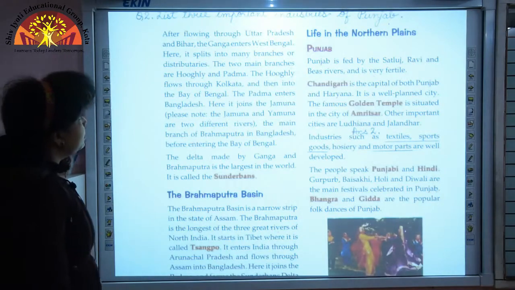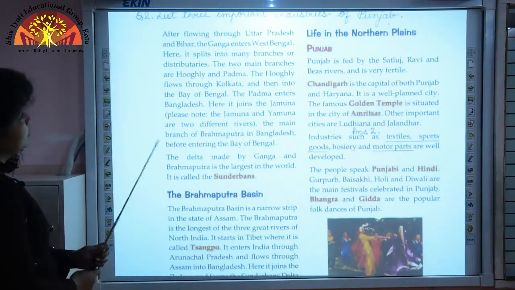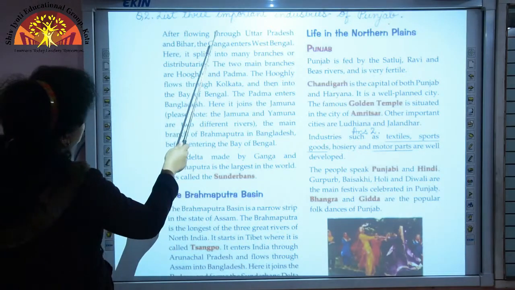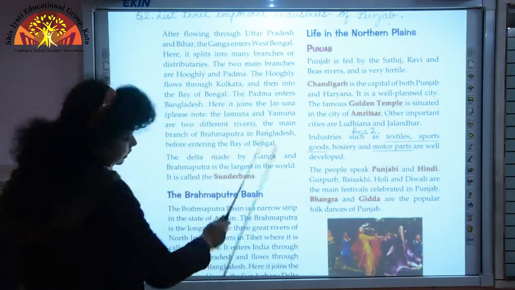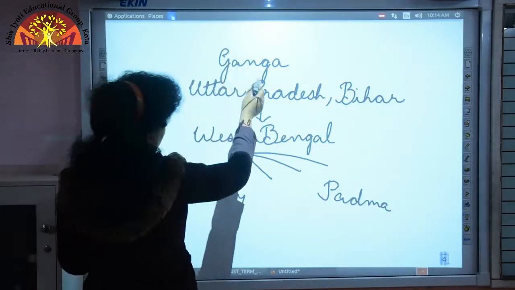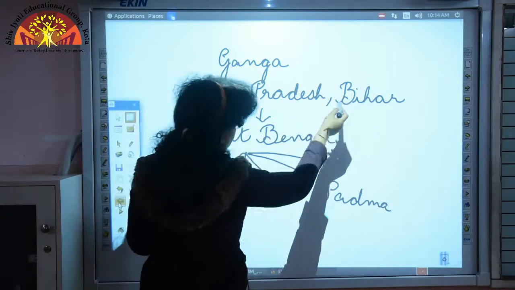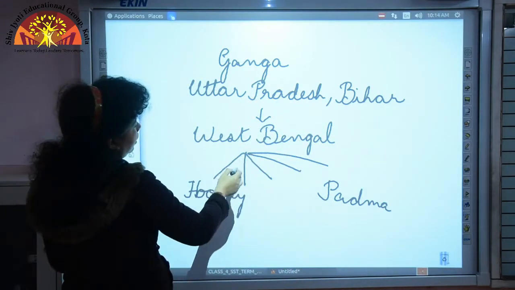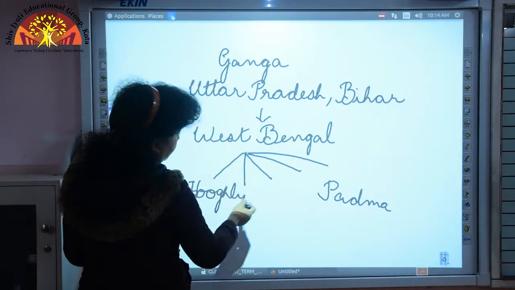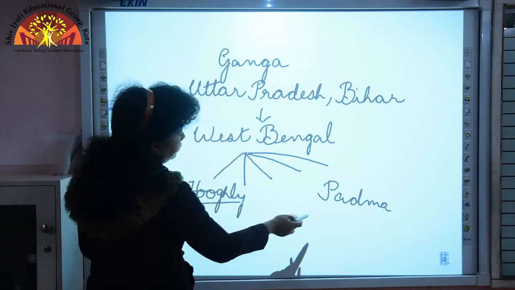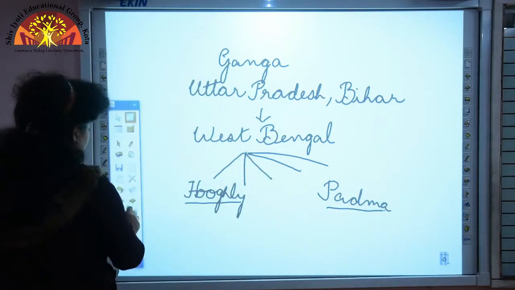Now, let us come to page number 26. After flowing through Uttar Pradesh and Bihar, the Ganga enters West Bengal, and in West Bengal it splits into many distributaries. The two main distributaries are Hooghly and Padma.